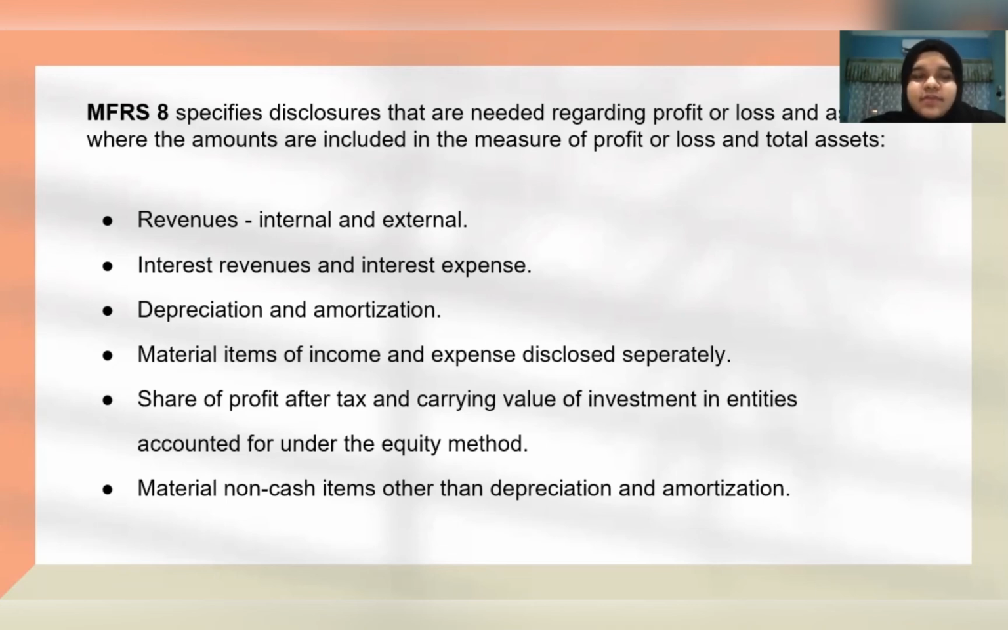For example, revenues, both internal and external, interest revenues and interest expense, depreciation and amortization, and it is also important to note that material items of income and expense are disclosed separately. Next, share of profit after tax and carrying value of investment in entities accounted for under the equity method. And lastly, material non-cash items other than depreciation and amortization.